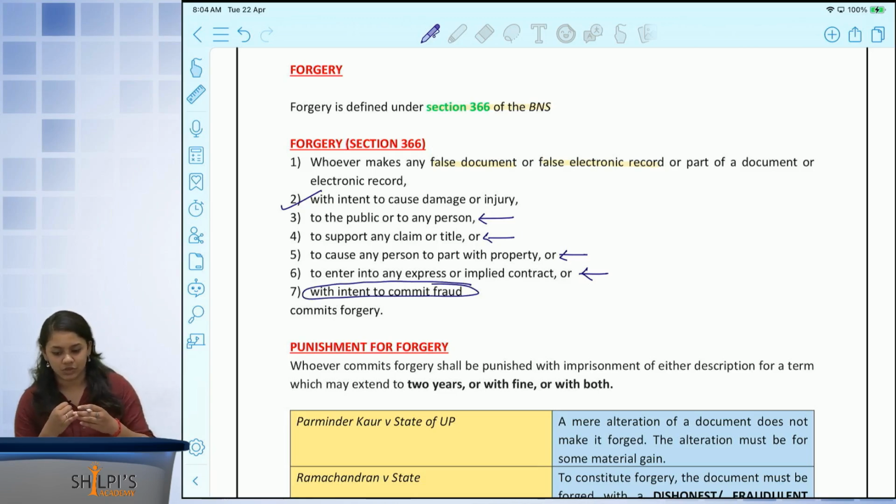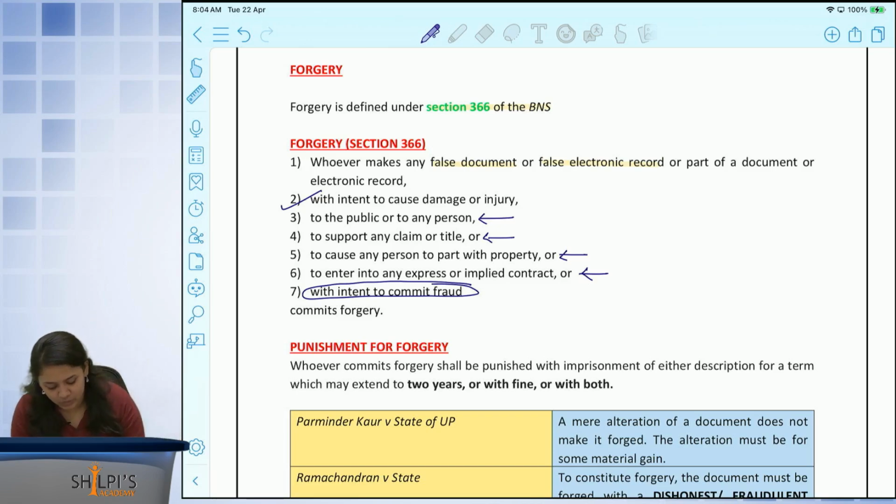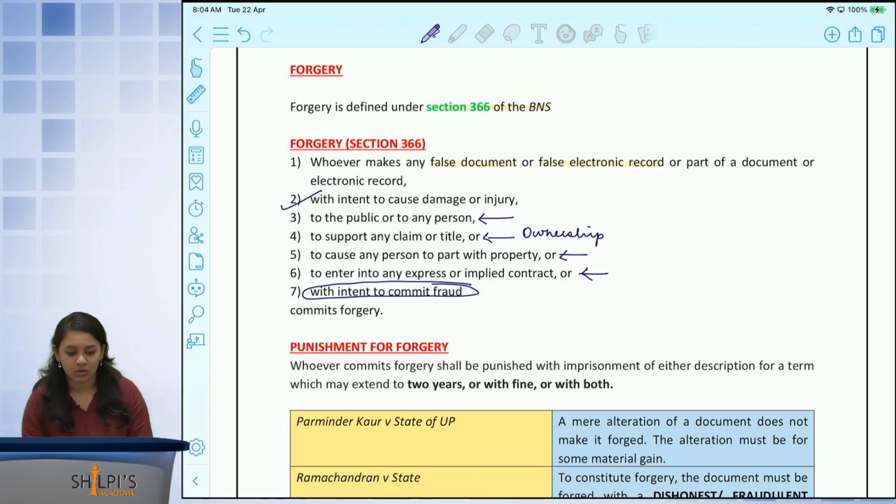There is a false document or a false record. It is intended to cause damage or injury to a person, or to the public, when that person is claiming title to it. What is title? Title means ownership of something. Or when you sign on documents, if you wish to transfer money, you can go and sign on a check and transfer it. That is parting with property of a person.